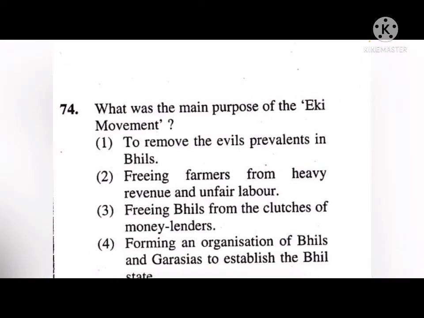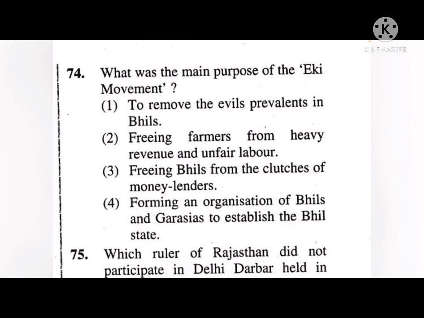Next, what is the main purpose of the Eki movement? From the options 1, 2, 3 and 4, the correct answer is that the purpose of the Eki movement was to free farmers from heavy revenue and unfair labor. So option 2 is correct.